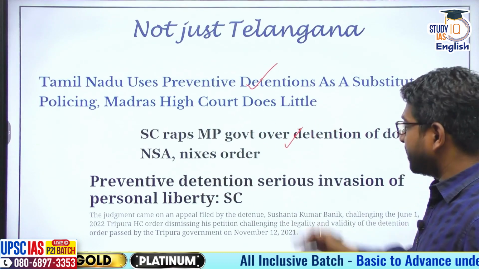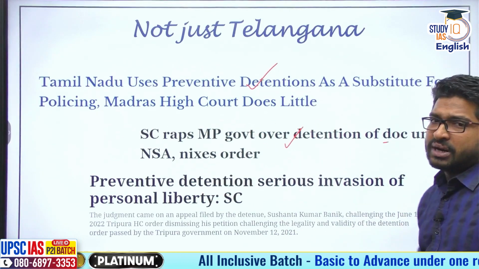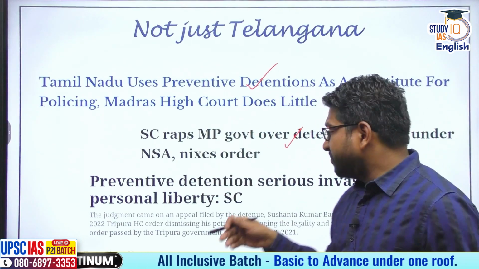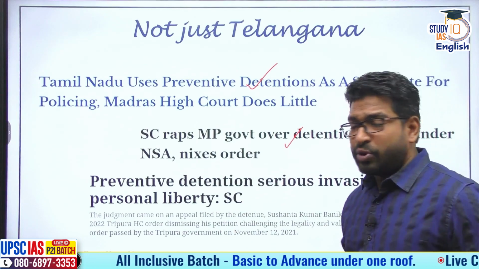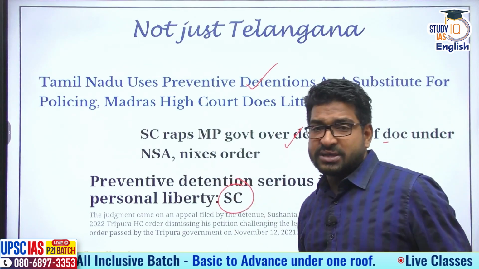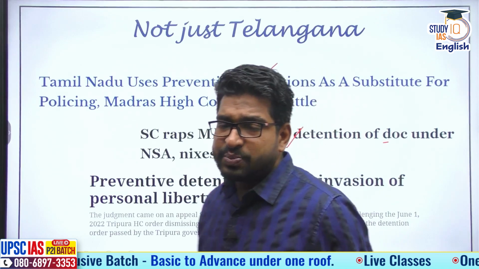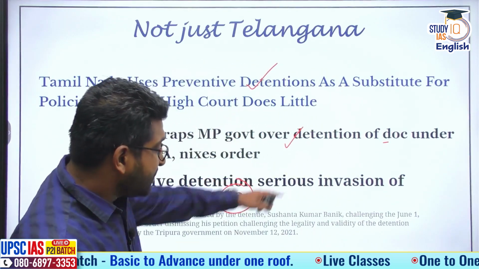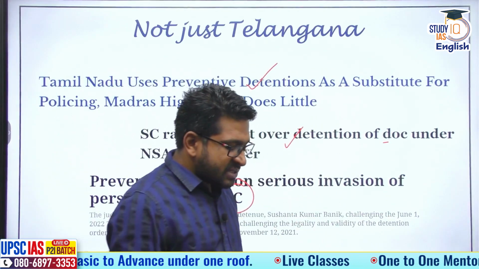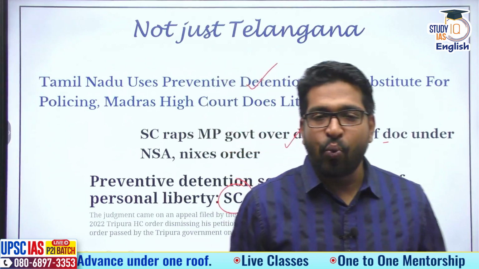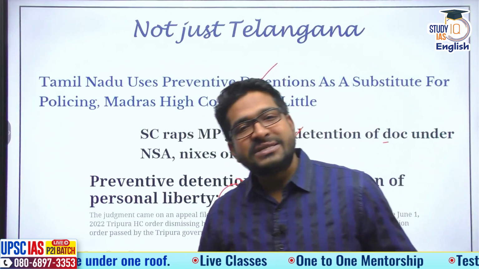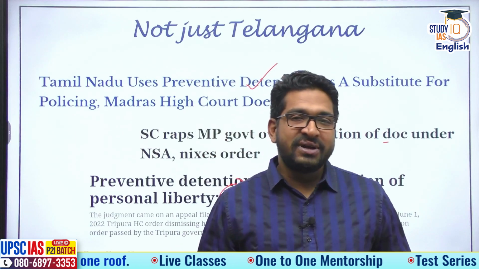The Supreme Court had rapped the MP government for detaining a doctor under the NSA. The Supreme Court has clearly said preventive detention is a very serious invasion of an individual's personal liberty. It had rapped the Tripura government and Tripura police as well. So it's not just one state, but multiple states have been resorting to the use of preventive detention law.